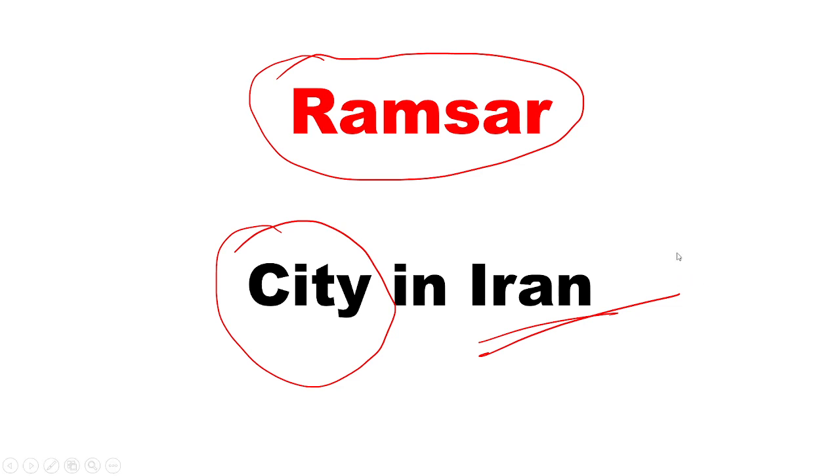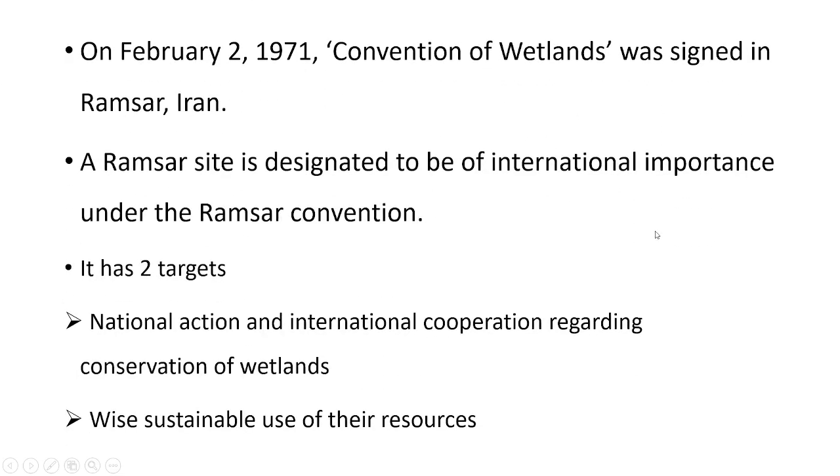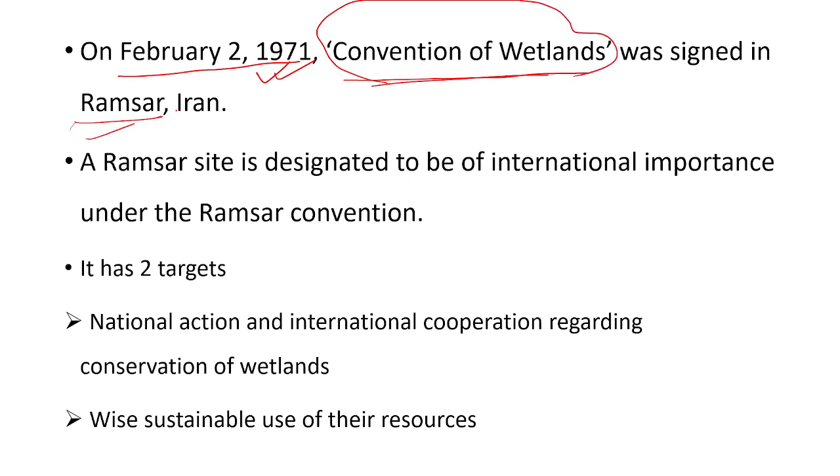On February 2, 1971, a convention of wetlands was signed in this particular city of Ramsar in Iran.